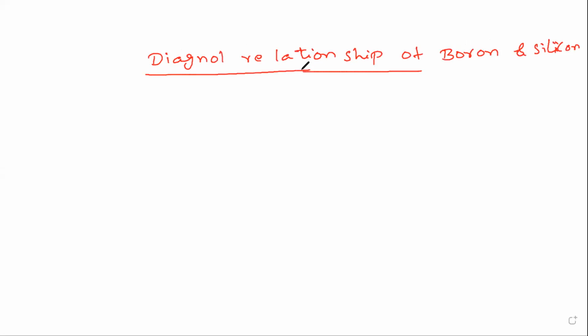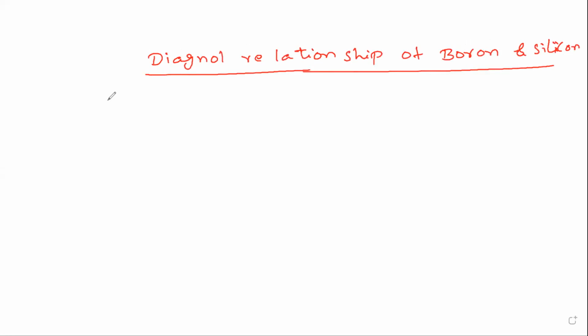Diagonal relationship of boron and silicon. Still, so many things we have to learn about boron that we'll discuss. Now, in this lecture, I want to discuss this. So there is a diagonal relationship between boron and silicon.